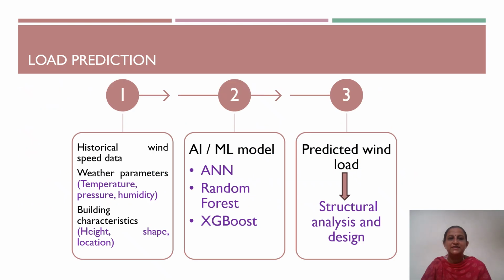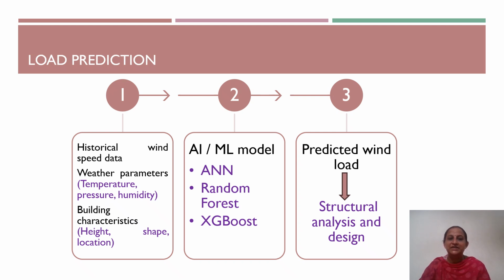Next, we'll see what are the steps involved in prediction of load using AI or machine learning model. The workflow shown here illustrates how AI can be used for wind load prediction. So first step, we need to collect historical wind speed data, weather parameters, and building characteristics. Weather parameters including temperature, pressure, humidity, etc. have to be collected to predict the wind load. And building characteristics involving height, shape, and location of the building have to be collected.